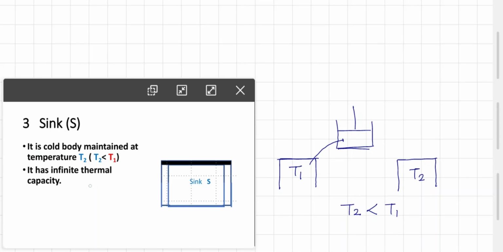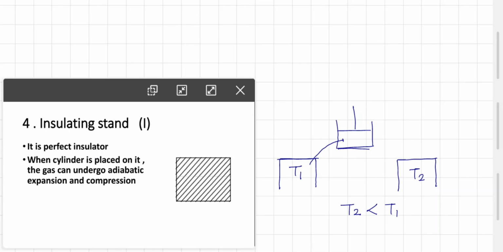It has infinite thermal capacity. That means whatever amount of heat it absorbs, its temperature T2 remains constant. That is, any amount of heat can be given to the sink without change in its temperature. So temperature T2 is always constant, whatever amount of heat is absorbed by it. So it has infinite thermal capacity. And the fourth one is the insulating stand, shown here.